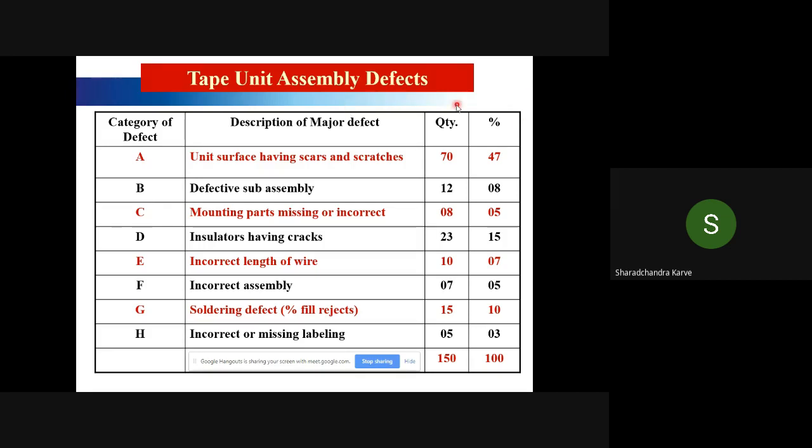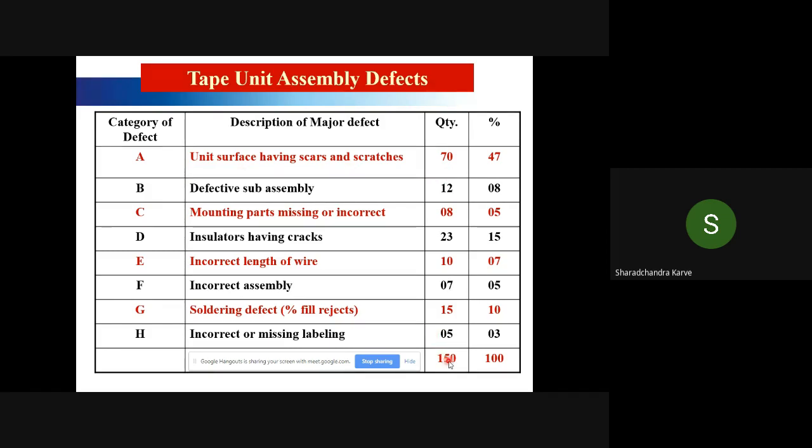So there is a tape unit assembly, and there are various types of defects generated out of the tape unit assembly. The categories are A, B, C, D, E, F, G, H, and there are 150 parts which are inspected for defects. Out of those 150 parts, they are categorized into various categories based on the number of defects.